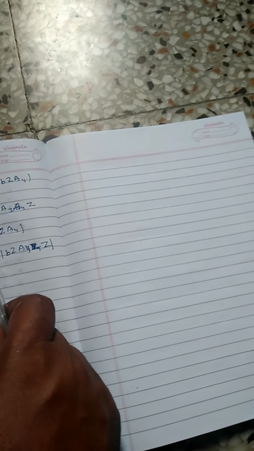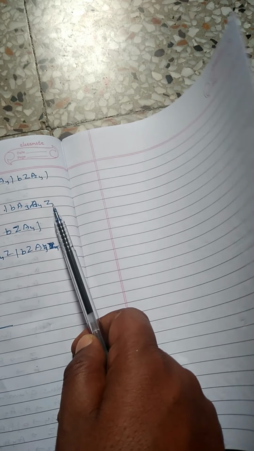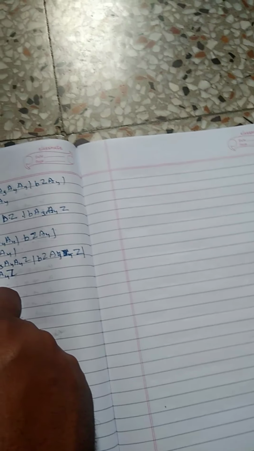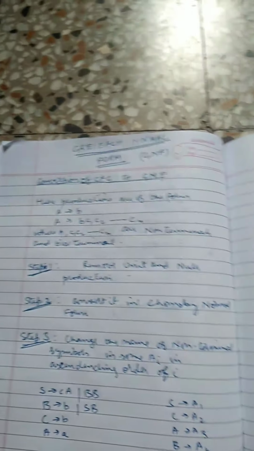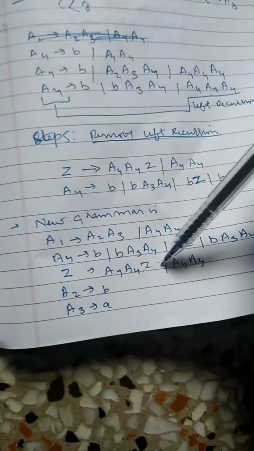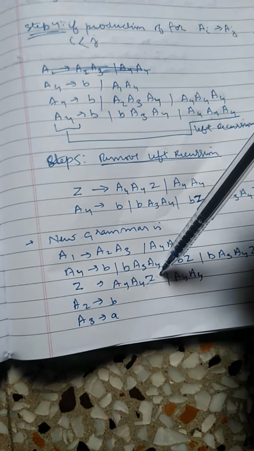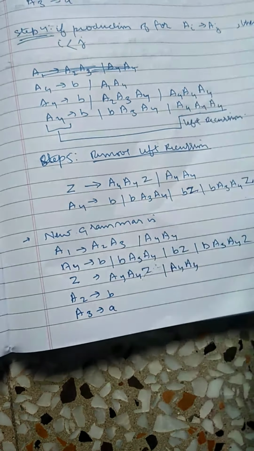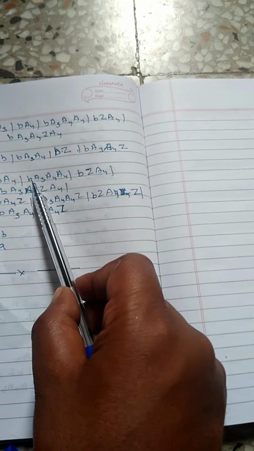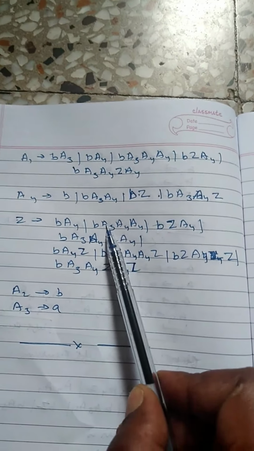This A1 is in proper form, A4 is in proper form, and next Z gives A4 A4 Z, which is again not in the proper form. We replace the value of A4 from here. We get b A4, b A3 A4 A4, b Z A4, b A3 A4 Z A4.